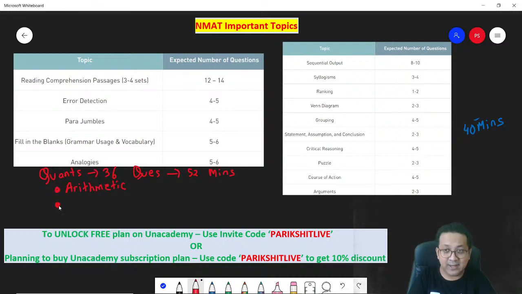Next, they will ask you in quants only data sufficiency. A lot of you might not have done data sufficiency before this because this is not asked in the CAT. So what they will do?